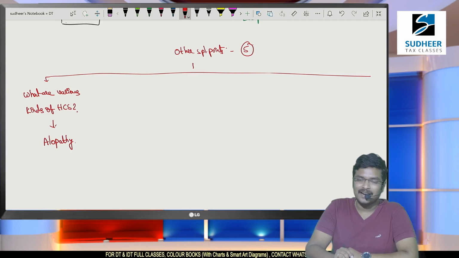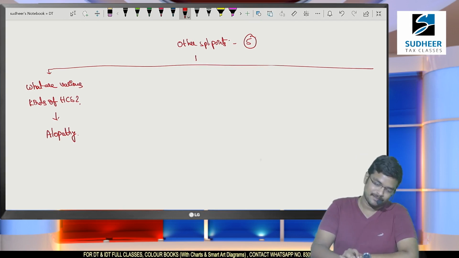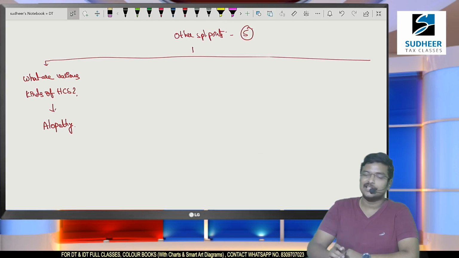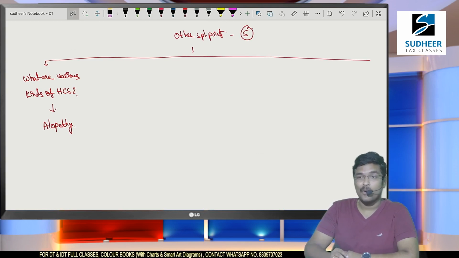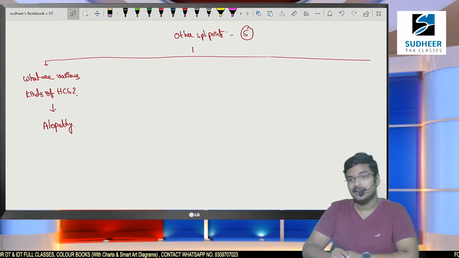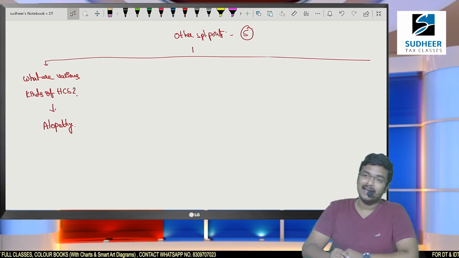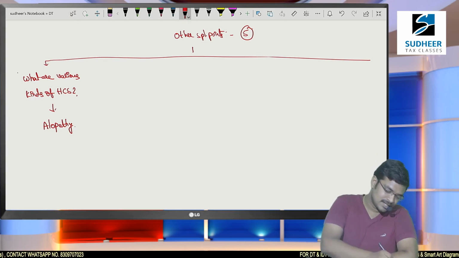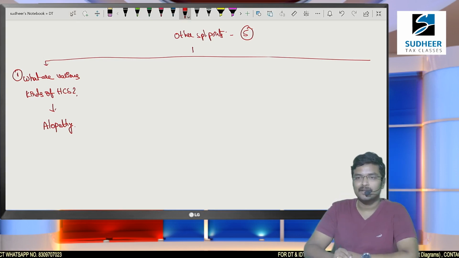This allopathy treatment, whether is it taxable or exempted? Exempted. Sir, whether there are any other medicinal systems like allopathy? Yes, we have homeopathy, naturopathy, Ayurveda, Siddha, Unani. Like this we have many healthcare services. Whether all of these healthcare services were exempted or only allopathy treatment is exempted? Whether homeopathy hospitals also, they are going to charge consultation fee. Whether this is also exempted or taxable. This is the first special case we are going to deal. If we learn these 5 special points, this topic will get completed.